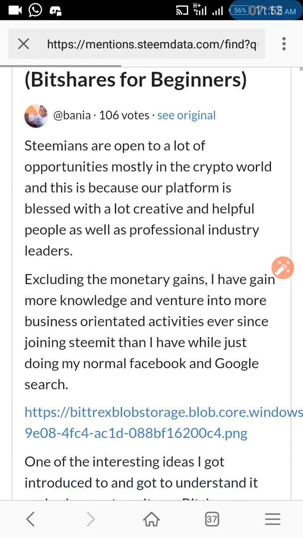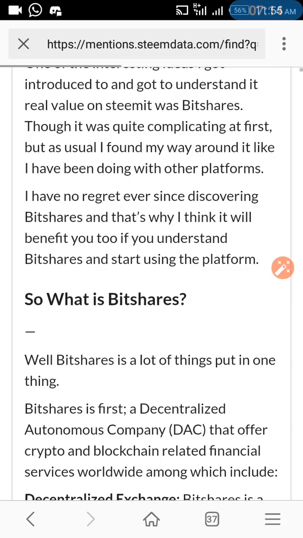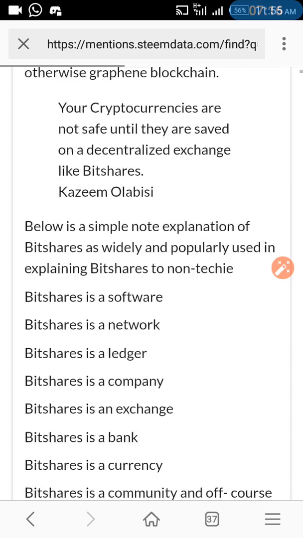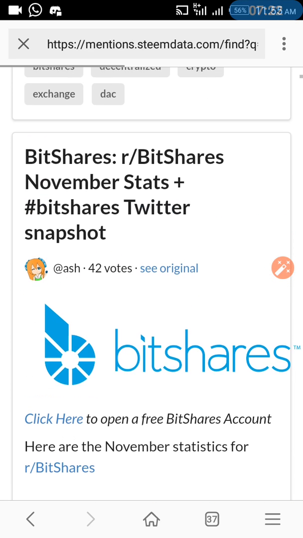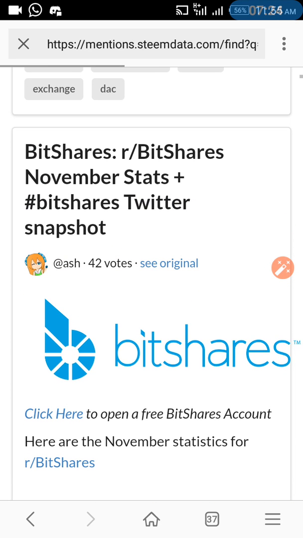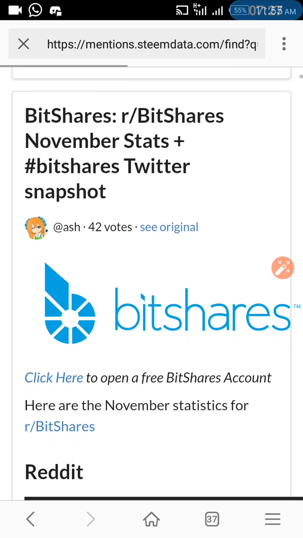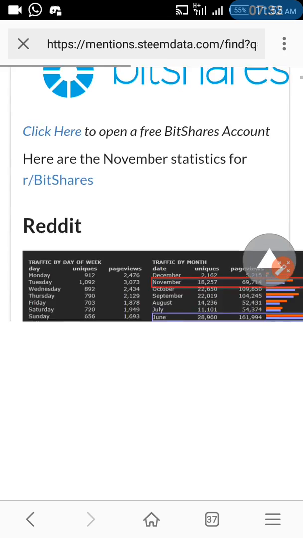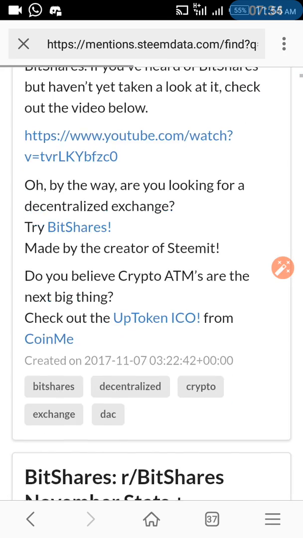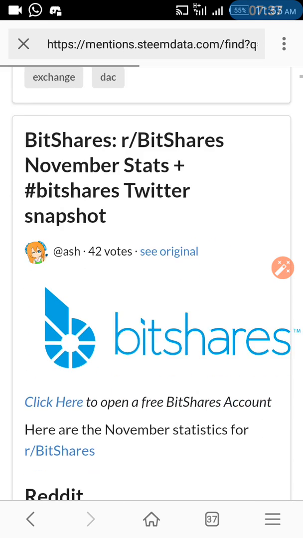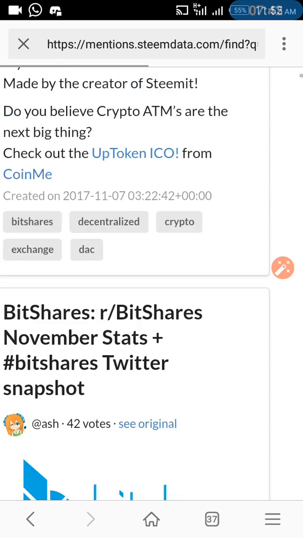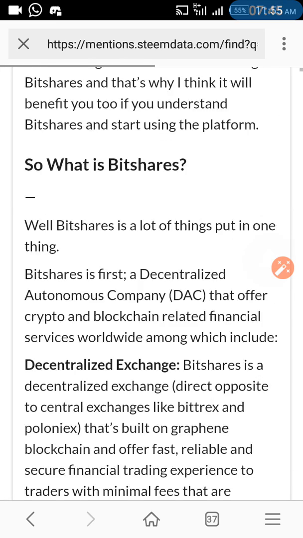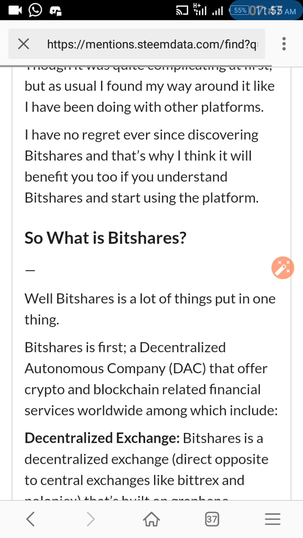Through this post you will know where you really are going. You can see another one, and let's see another post after this one. This is also about BitShares, "November Start Plot, BitShares Twitter Snap." So all the posts it brings out will be about BitShares. It is like a very beautiful search engine that works on important keywords.